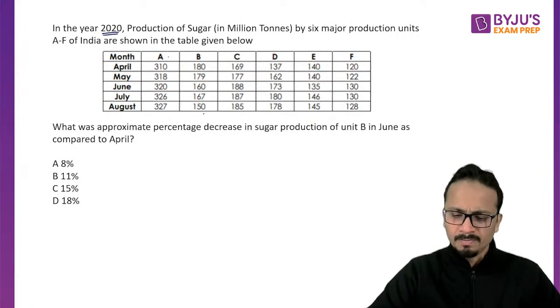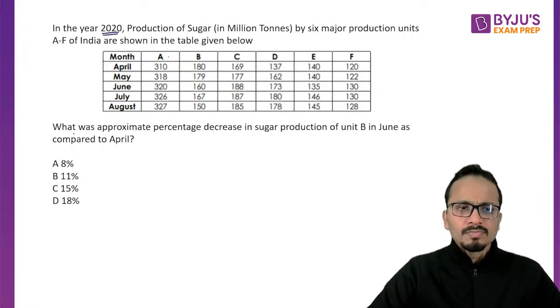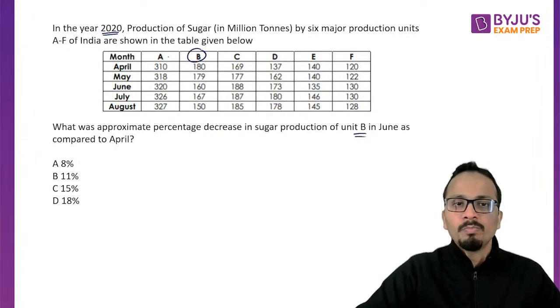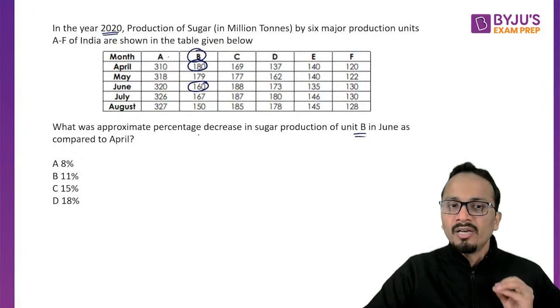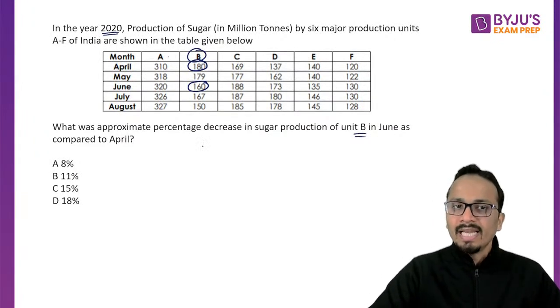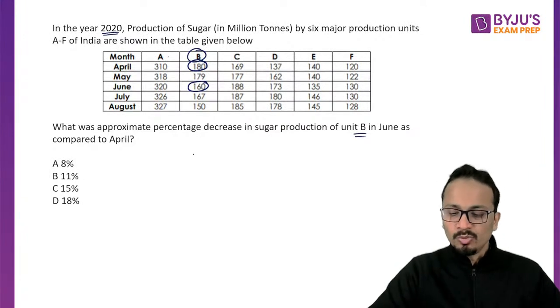Done. Fine. Now, what was the approximate percentage increase in sugar production of B? So they are talking about B in June as compared to April. So they are asking about the percentage reduction, percentage decrease. Now the original value is 180 and the final value is,